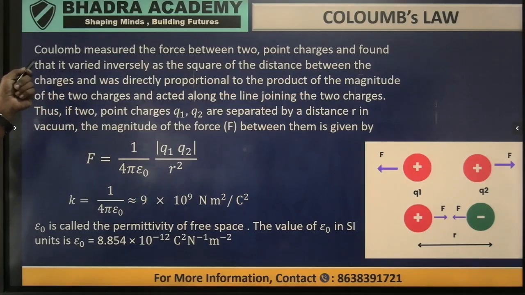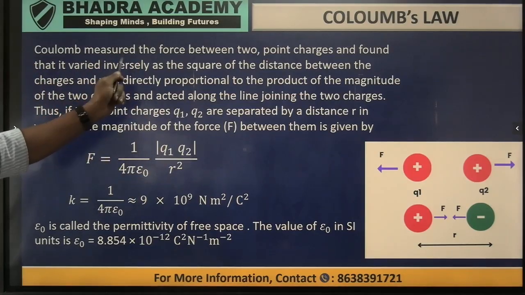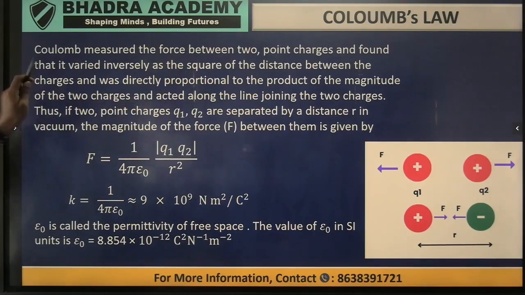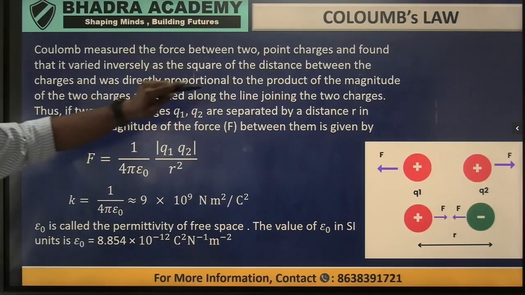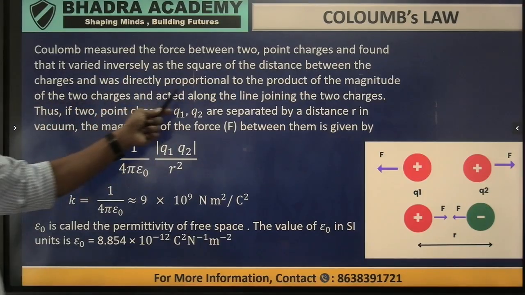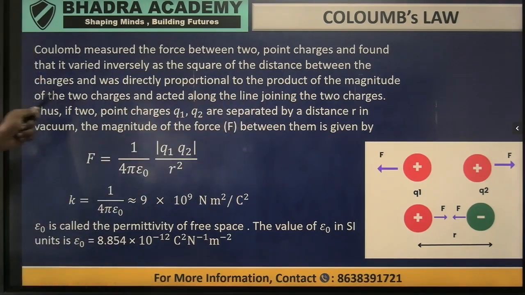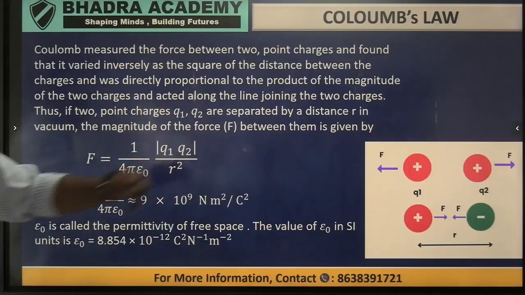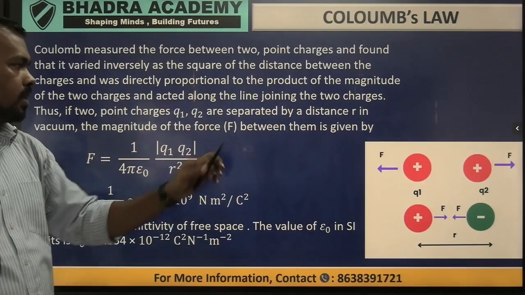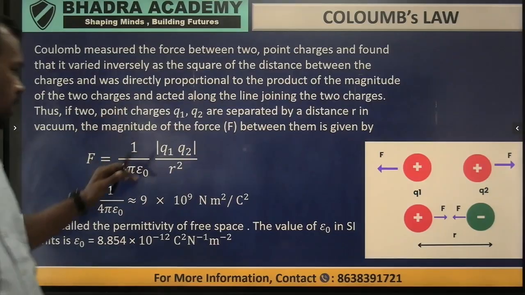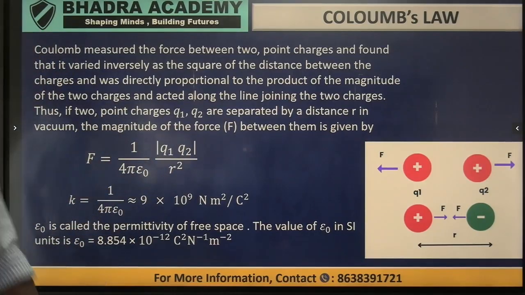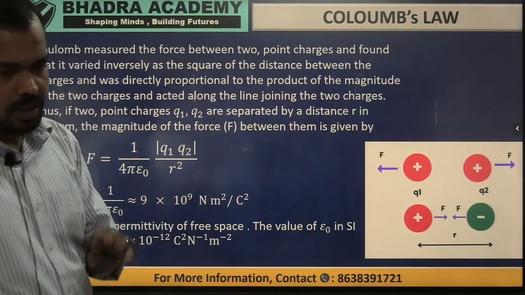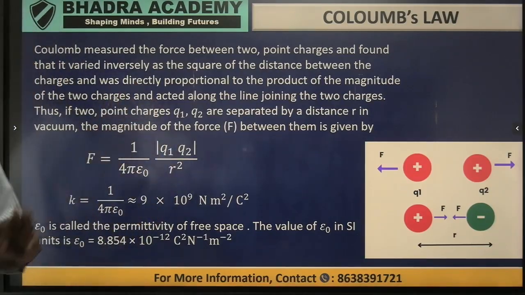The force between two point charges varies inversely as the square of the distance between the charges and is directly proportional to the product of the magnitudes of the two charges, acting along the line joining the two charges. So if the two point charges q1 and q2 are separated by a distance r, then the magnitude of the force between them is given by F equals 1/4πε₀ times q1 q2 divided by r squared. This is the basic equation, and the very first law, Coulomb's law.